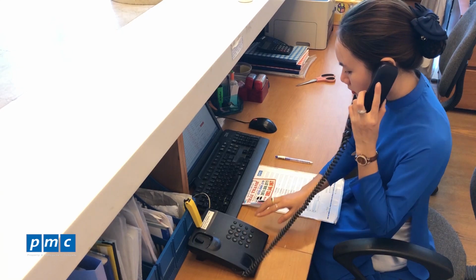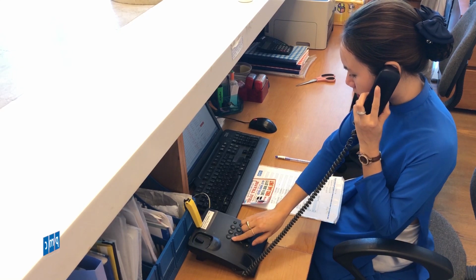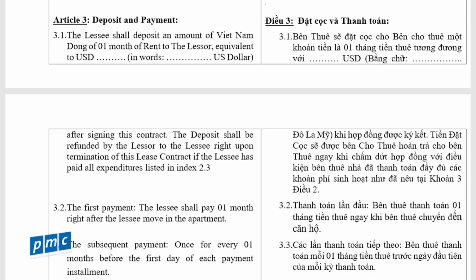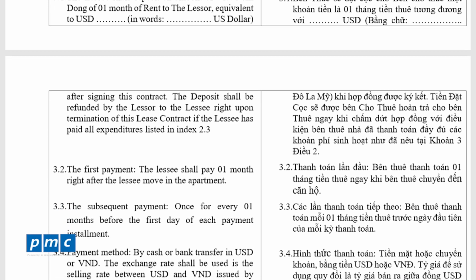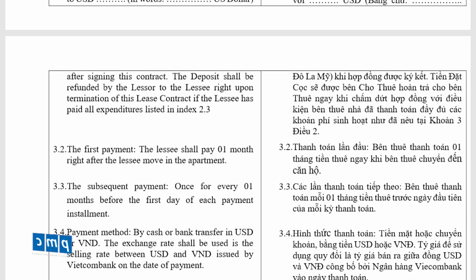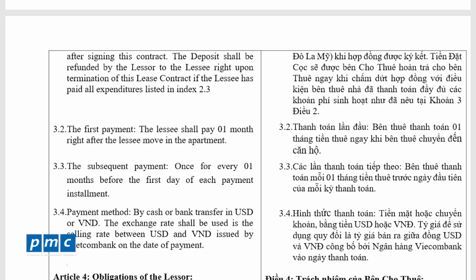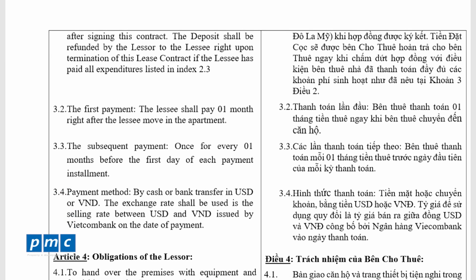And finally, take note of the deposit term. A security deposit equivalent to 1 to 3 months' rent is typically given to the landlord. When you move to a new residence, the money is used to pay any outstanding rent, make repairs, and clean the house or apartment as necessary.